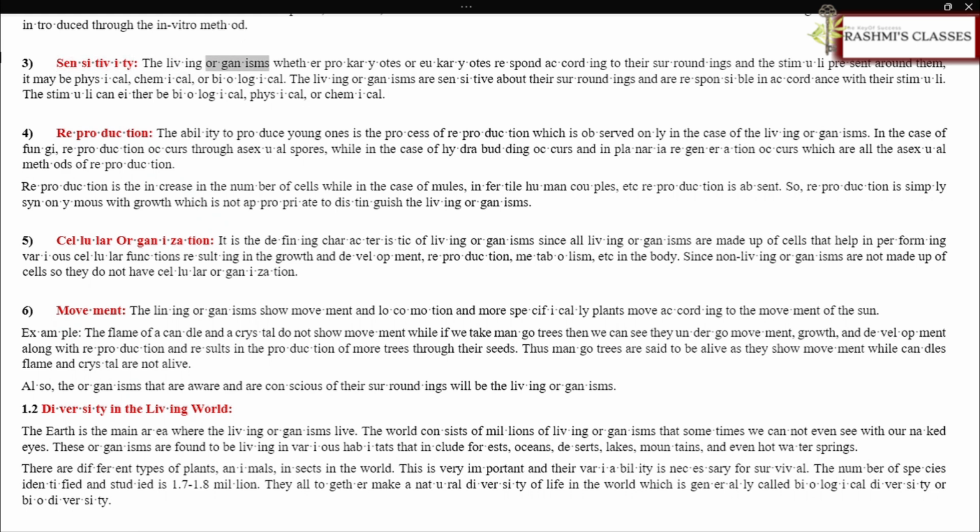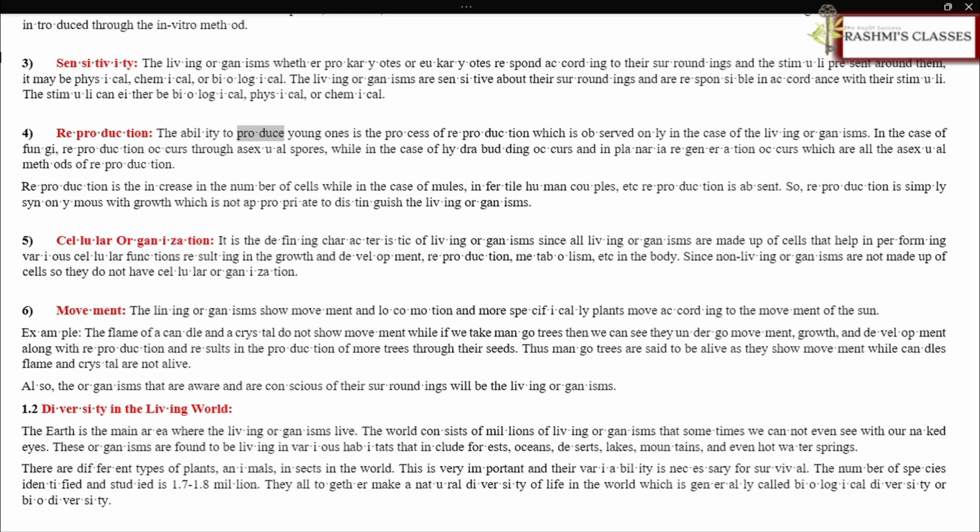Sensitivity. The living organisms, whether prokaryotes or eukaryotes, respond according to their surroundings and the stimuli present around them. It may be physical, chemical, or biological. The living organisms are sensitive about their surroundings and respond in accordance with their stimuli. The stimuli can either be biological, physical, or chemical.